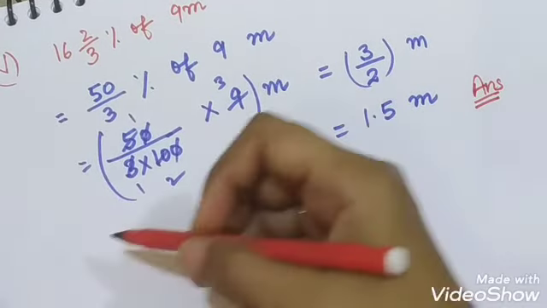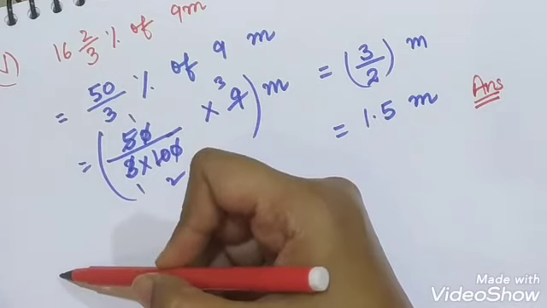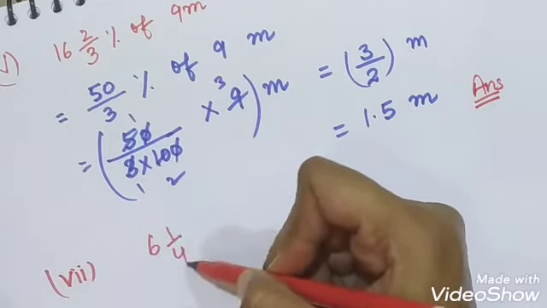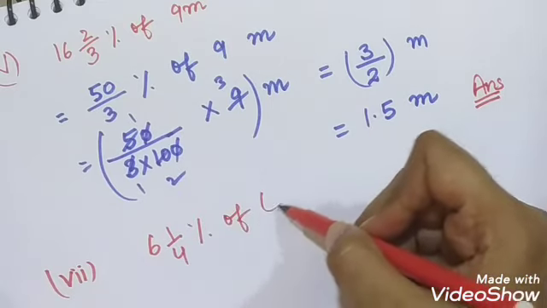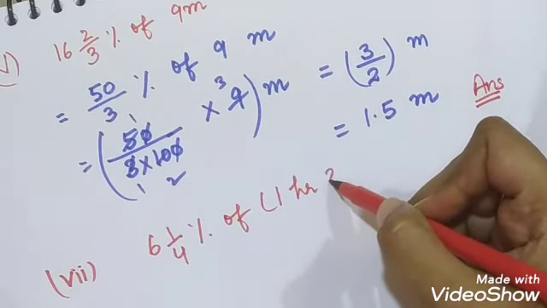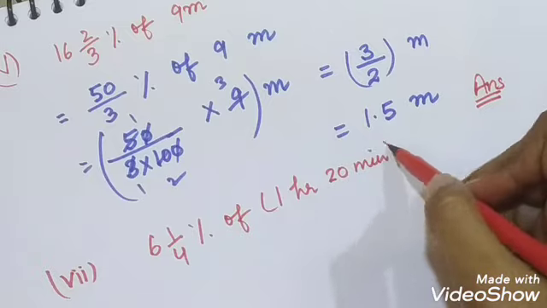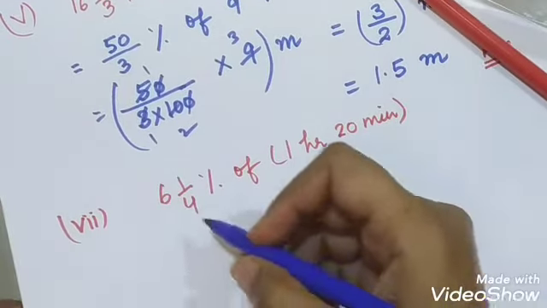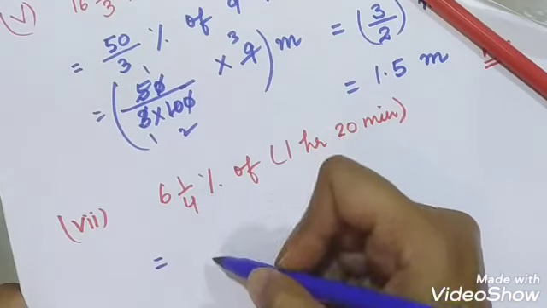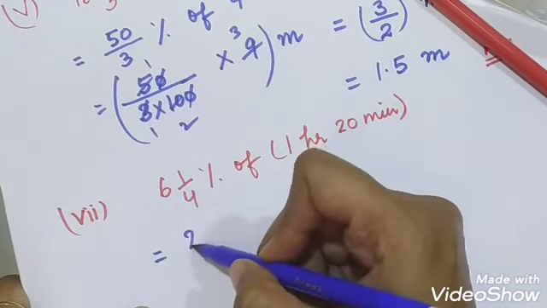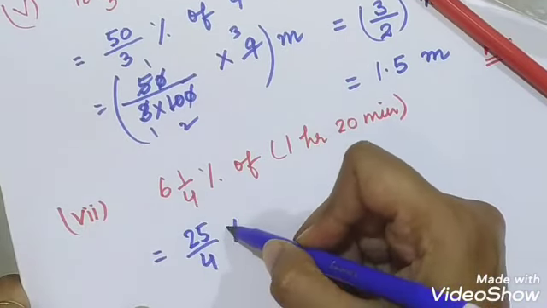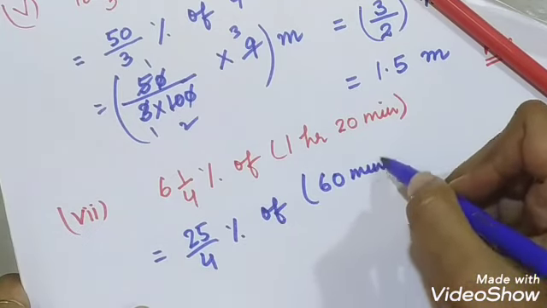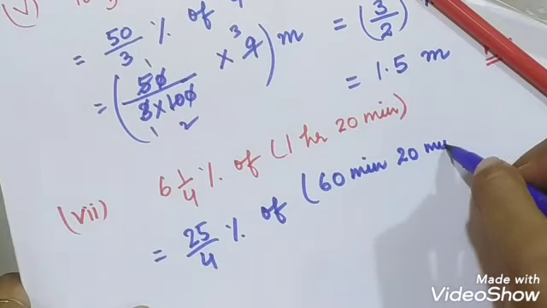Now the next part is part 7. 6 whole 1/4% of 1 hour and 20 minute. So 6 whole 1/4 again is a mixed fraction. We convert it into improper. 6 4s are 24 and 1, 25/4% of 1 hour means 60 minute and 20 minute.